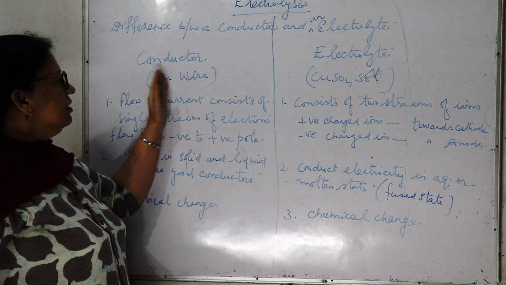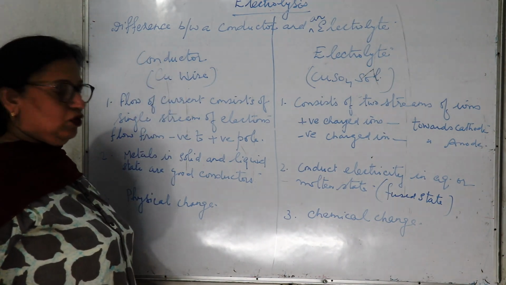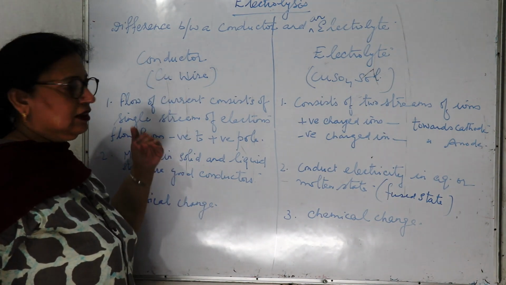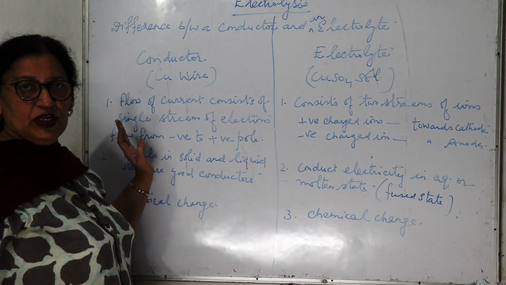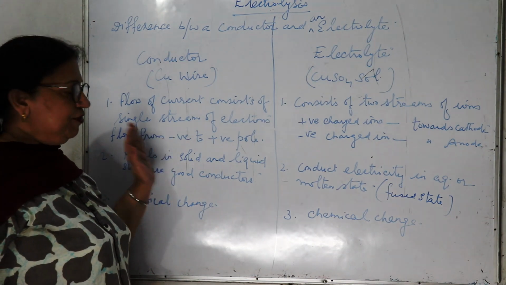Third one is conduction. When electricity is conducted through copper wire, that is a physical change. No change is observed. The copper wire will remain copper wire. There is a flow of free electrons.